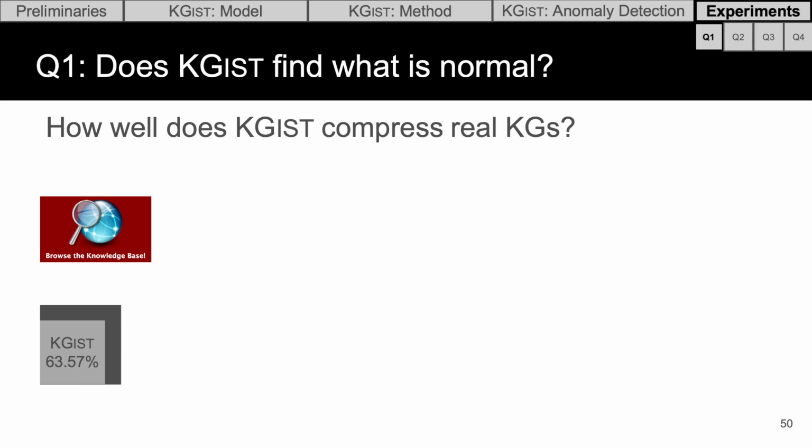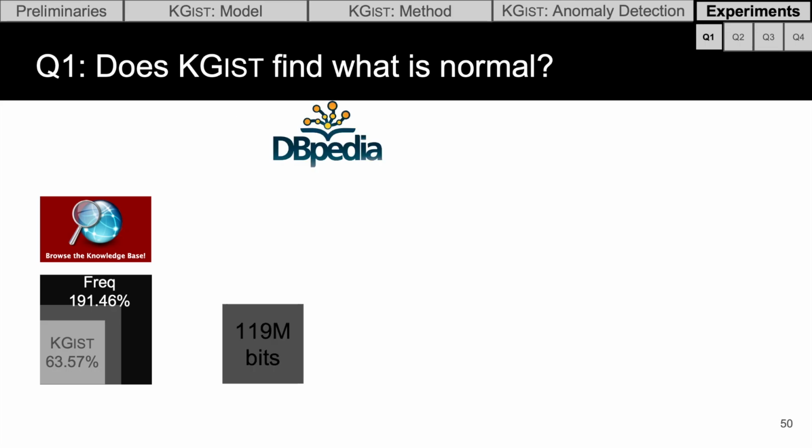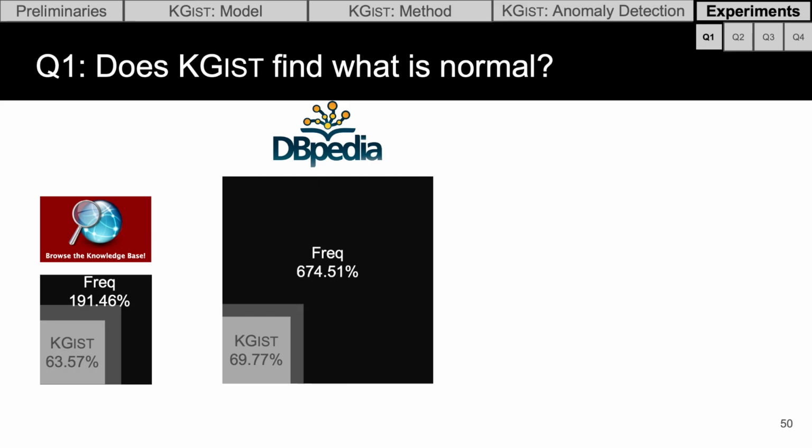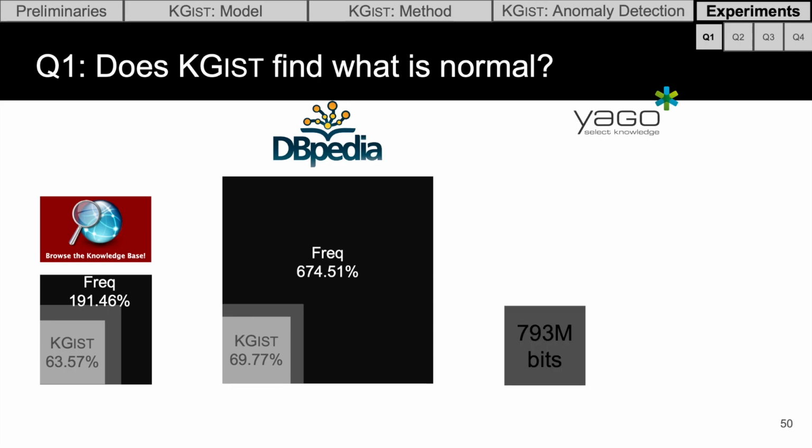But it's hard to tell whether that's a good number or not, so we compared to a baseline, which instead of using the minimum description length principle to select a model, instead just selects the rules that apply most frequently or have the highest support. It actually leads to an increase in number of bits in the description length. On DBpedia, it requires 119 million bits to describe with no model, and KGIST compresses this down to 69.77% of those bits. In contrast, again, the baseline requires multiple times more bits. And again, on Yago, it's a similar story.